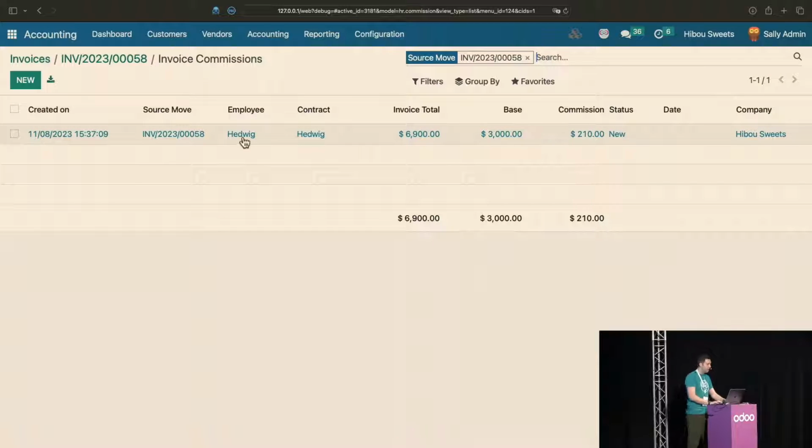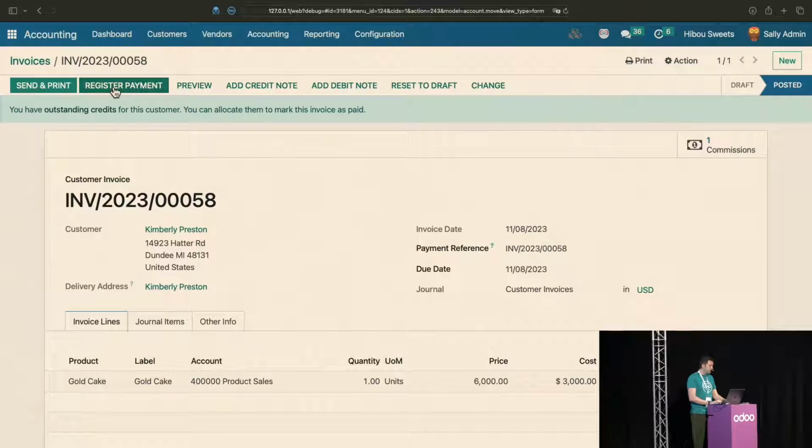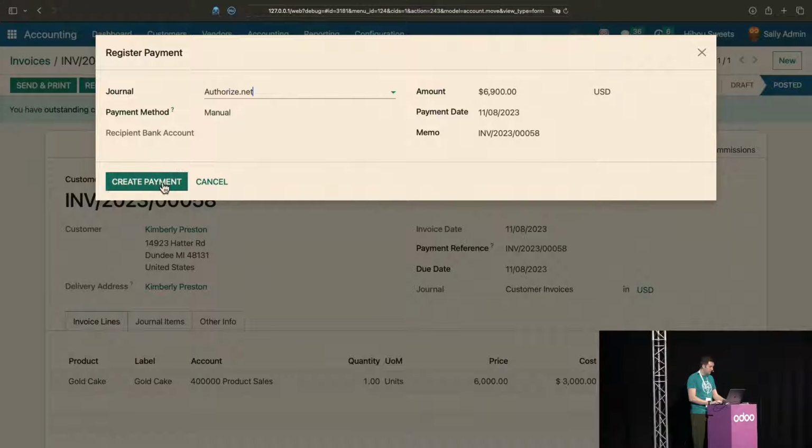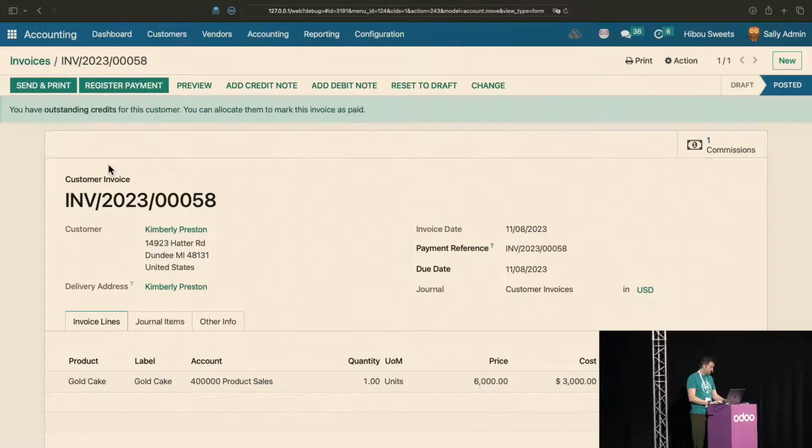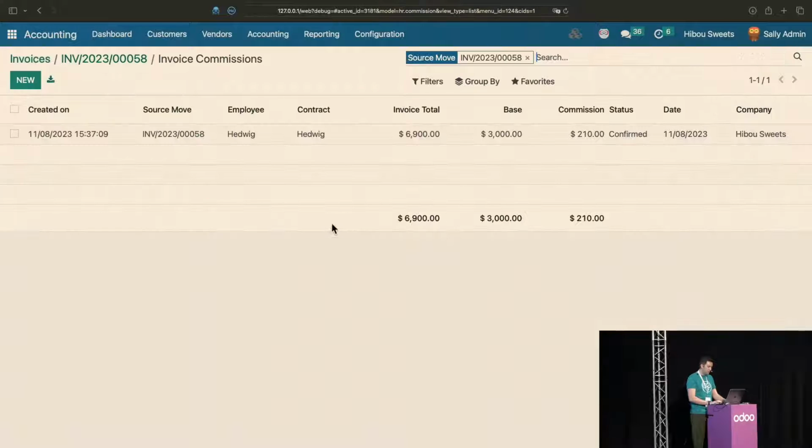Now, we have it set up such that this is a new commission. It's a blue line, new line. It hasn't generated an account entry, meaning that we haven't recognized this commission as something that we're going to be paying yet. But you'll note if we come back out here and we register payment, then our commission will automatically be confirmed. And at this point, it has created a journal entry that recognizes the commission liability for your employee's purpose, right?